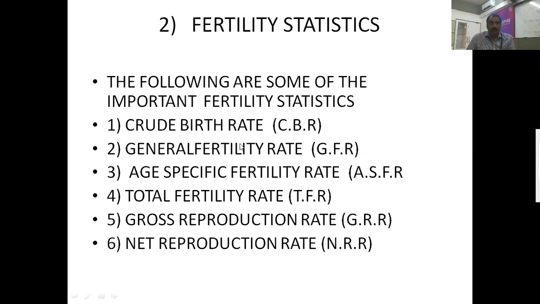The first two, okay, if you see, the crude birth rate and general fertility rate are more important, and generally for country statistics, the total fertility rate, gross reproduction rate and net reproduction rate are going to play an important role for the health status of that particular country. According to us, crude birth rate and general fertility rate are more important. So please go through that, and the specific fertility rate also.